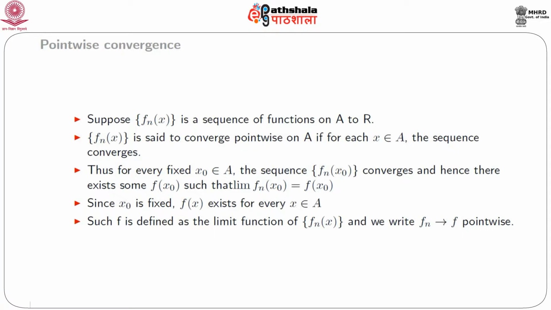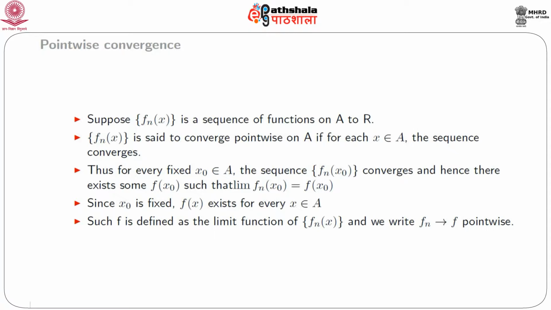That is, as usual, f_n(x) is a function from A to the real line. Then f_n(x) is said to converge pointwise on A if for every x belonging to A, the sequence converges. Thus, for every fixed x0 belonging to A, the sequence f_n(x0) converges, and hence there exists some f(x0) such that limit of f_n(x0) equals f(x0).